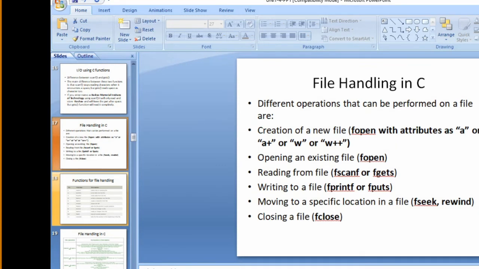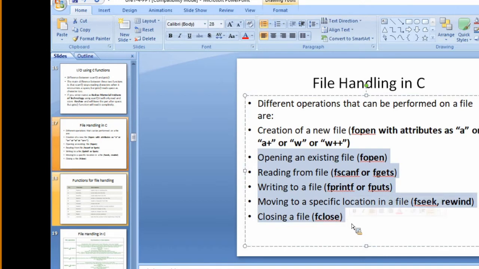After that, we should be clear whether we are performing a reading or writing operation. Then after performing our file processing, we need to close the file. So these are the steps used when performing operations on a file.